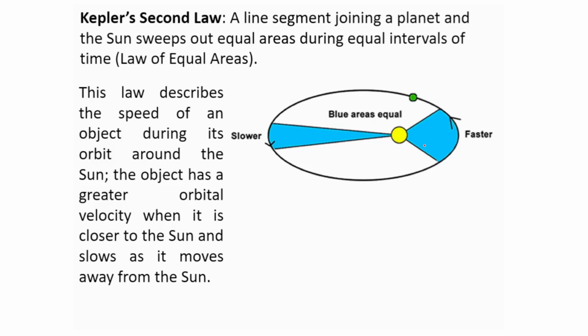This law also describes the speed of an object during its orbit around the sun. With this law we can also describe speed. The object has a greater orbital velocity when it is closer to the sun.